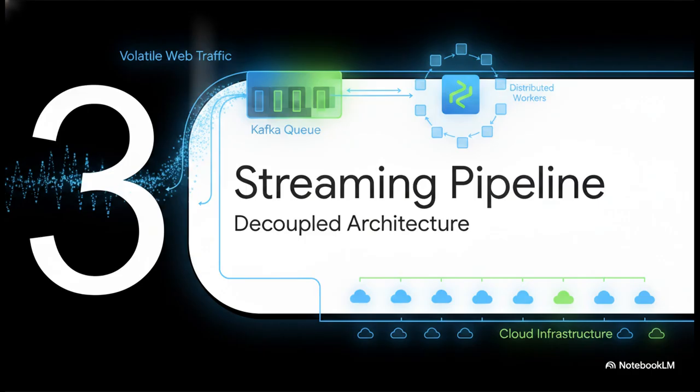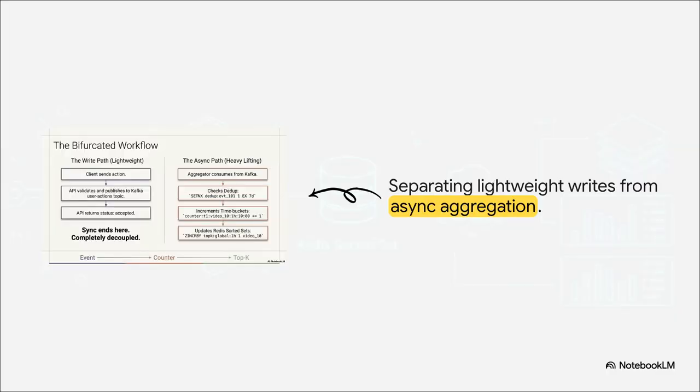The key takeaway here is how we separate volatile web traffic from the heavy-lifting aggregation layer. Our bifurcated workflow relies on a beautifully decoupled architecture. On the lightweight write path, our client API just receives an action, publishes that event to a durable Kafka queue, and instantly returns a status of accepted. That's it. The synchronous part ends right there.